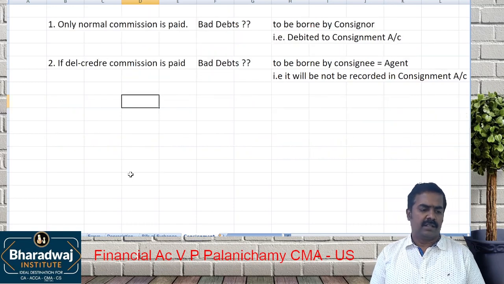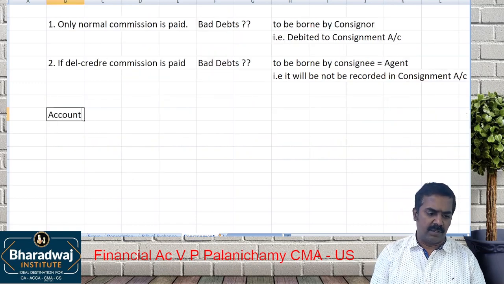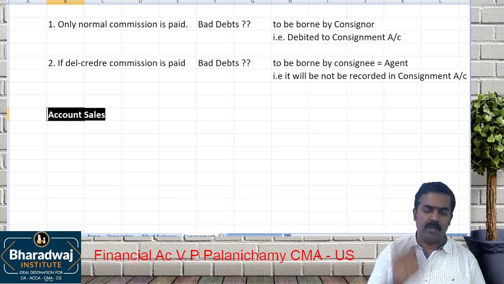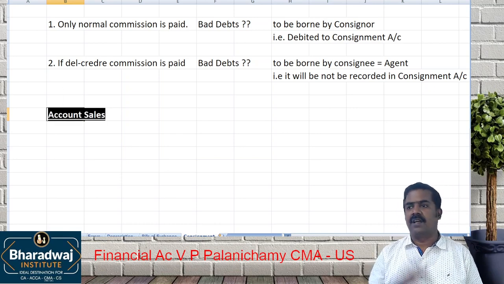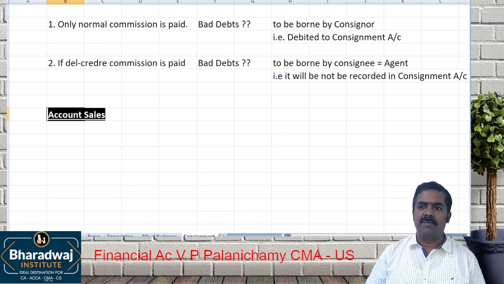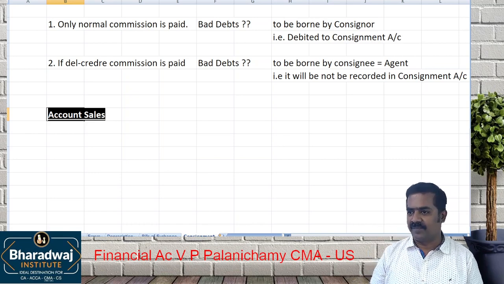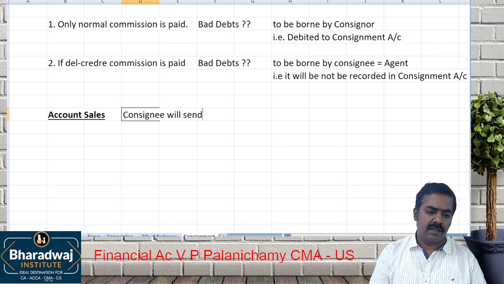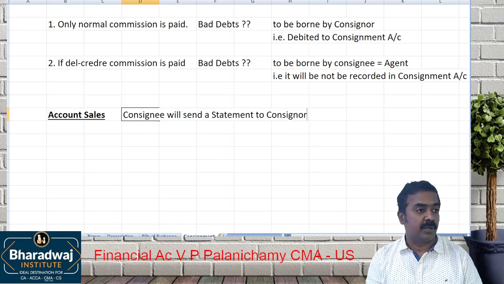Then there is something called account sales. There is something called which one? Account sales. So let us assume I am in Chennai, you are in Bangalore. I am the consignor, you are the consignee. Monthly, you will send a statement to me. Consignee will send a statement to the consignor.